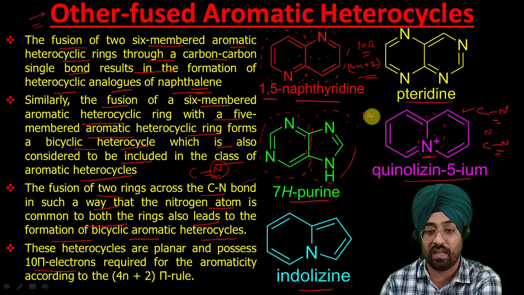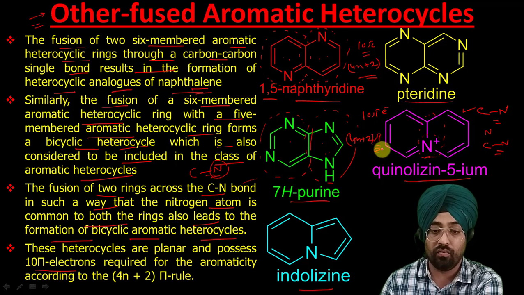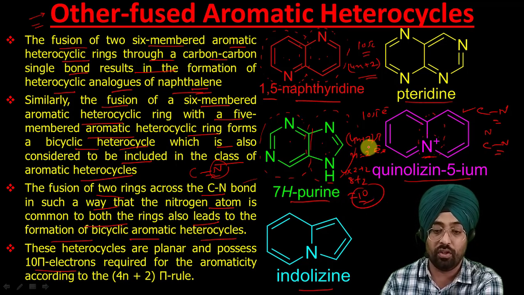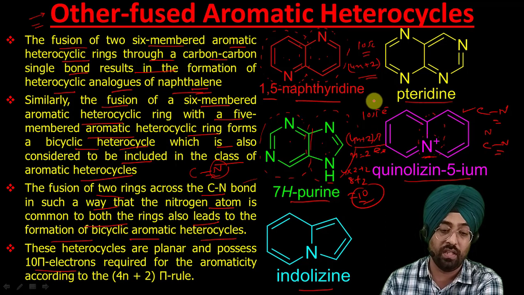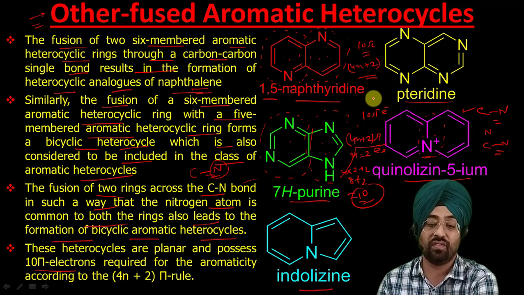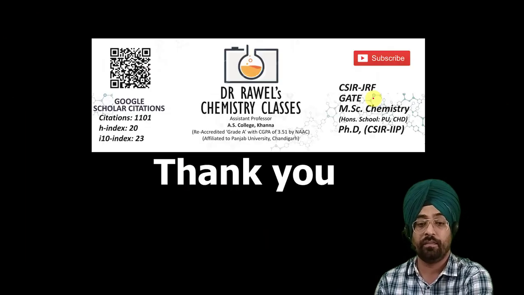They satisfy the 4n plus 2 pi electron rule. So for n equal to 2, it will be 4 into 2 plus 2, which is 8 plus 2, equal to 10. So this rule is satisfied, and all of these compounds are also aromatic in nature.